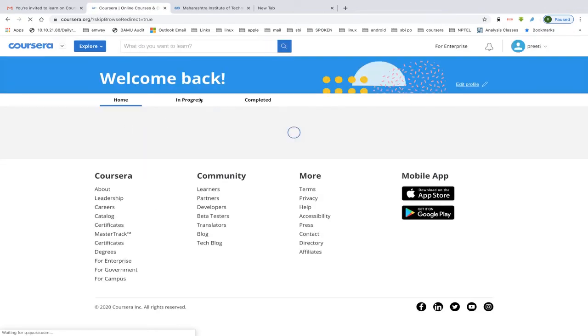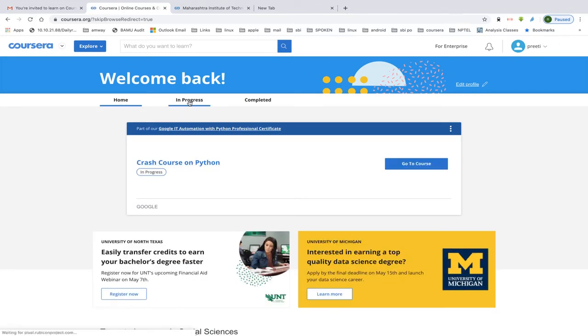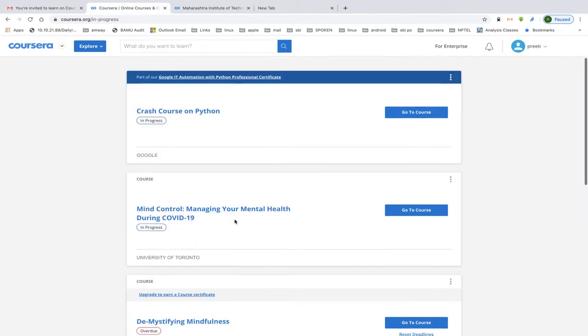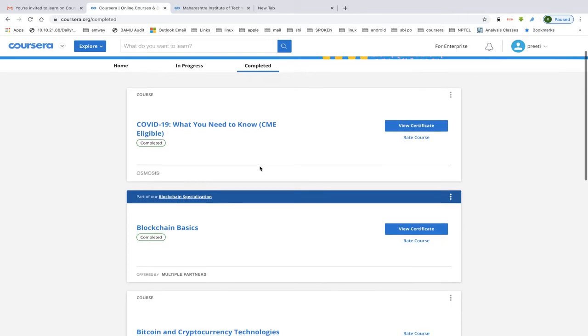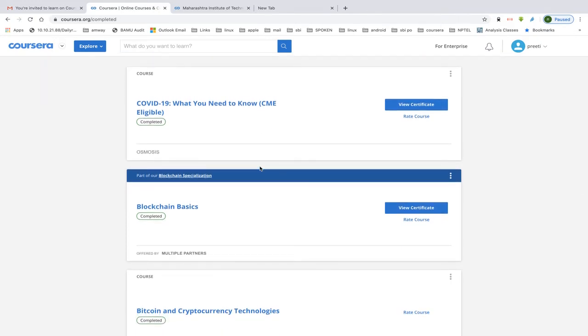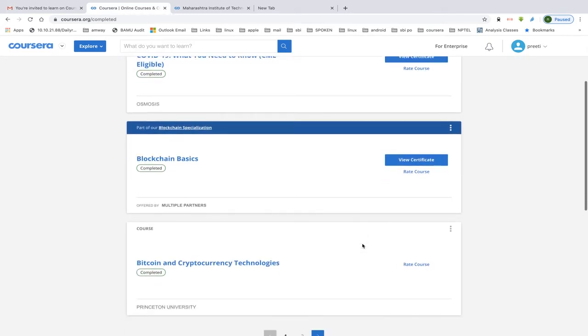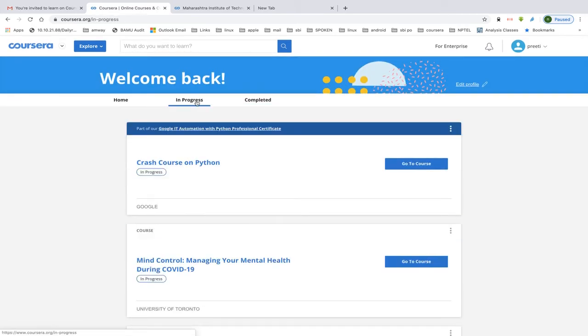Then it will show you this tab. It has various options like home, whatever course you have done recently, in progress courses. Like these were my in progress courses, and there will be a completed tab. So it will show you your completed courses which you would have done previously. So what I will suggest is you just download these certificates, because they might disappear later on. You can still continue. Like suppose you have joined a program and completed halfway of that program, so you just click on that program and continue learning. Its certificate will also be generated and you can download that also from here.